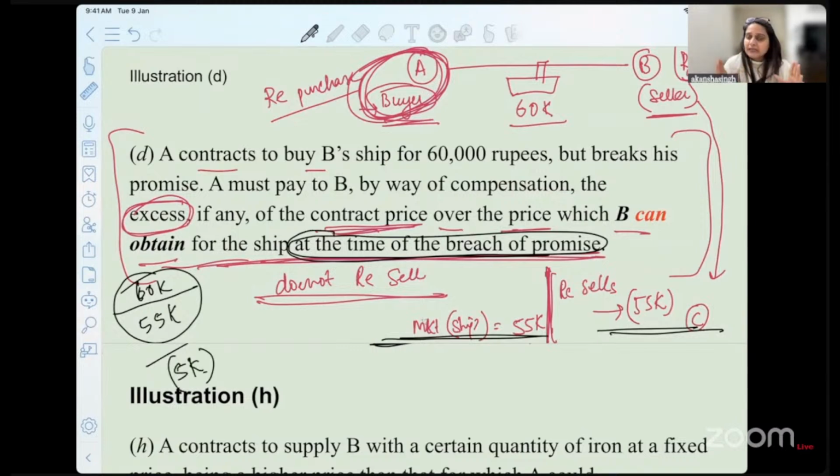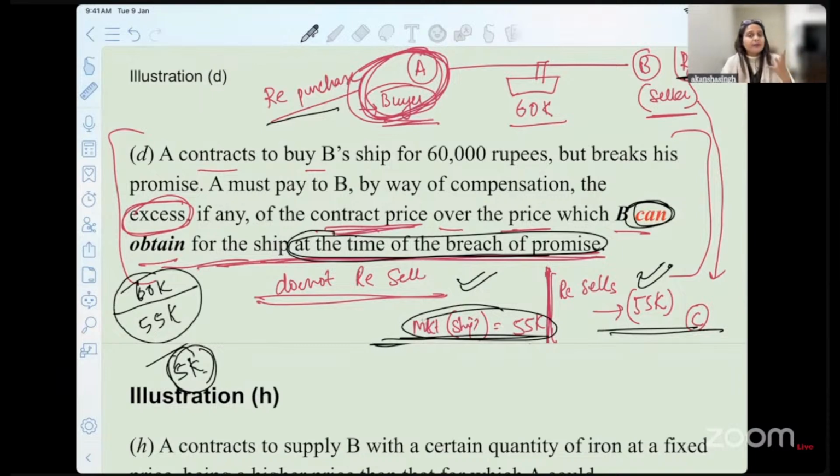So in either case, the term used here is that B can obtain for the ship. Either he resells, or even if he doesn't resell, if he tries to resell, what is the amount that he will get today? He will obtain 55,000, which is 5,000 lesser than the promised amount. And that is how you can understand that repurchase or resale is not a mandatory condition.